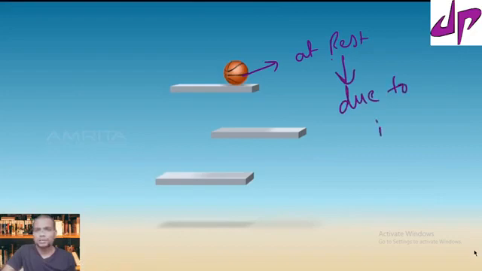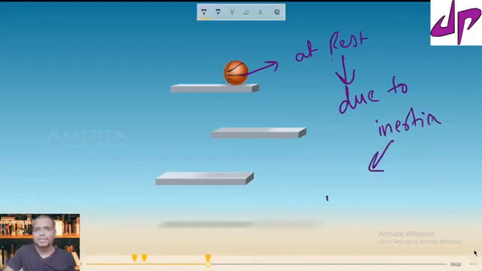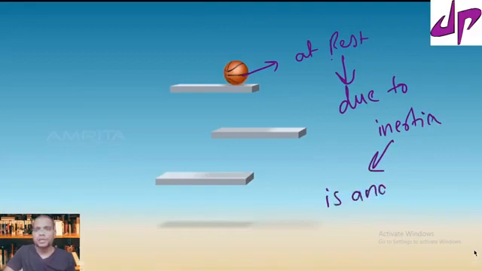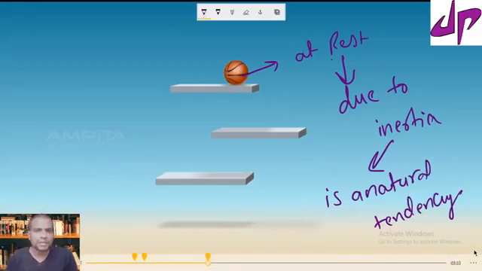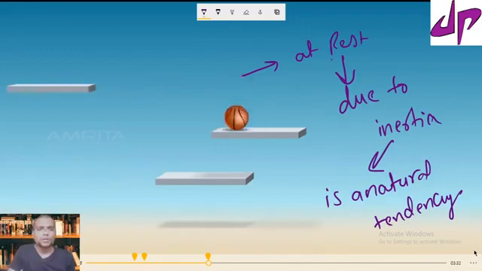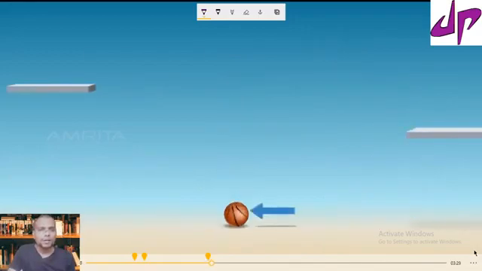Due to inertia. The ball is at rest on this supporting surface. If you remove the supporting surface, the ball will stop and be at rest only.